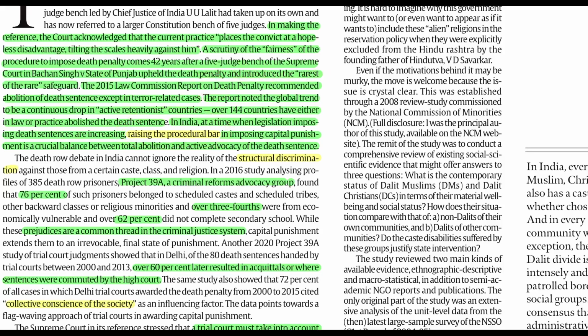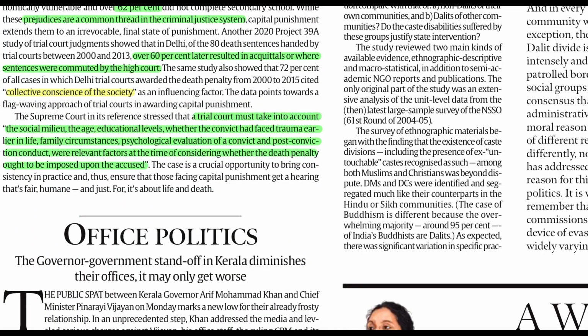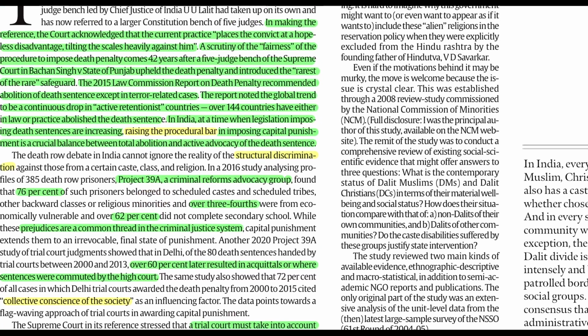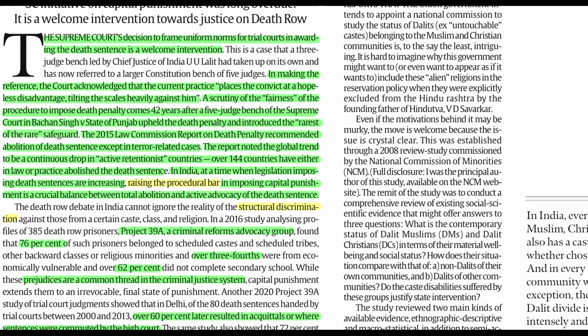Whatever procedure is followed by the trial courts to award the death penalty, this procedural level must be high, so that the person on death row gets a hearing, and that hearing will be fair and humane. If the procedural level is that strong, then it will be difficult for a trial court to award the death penalty.